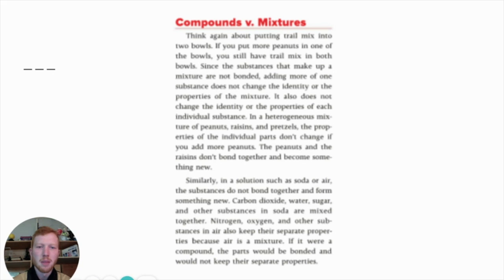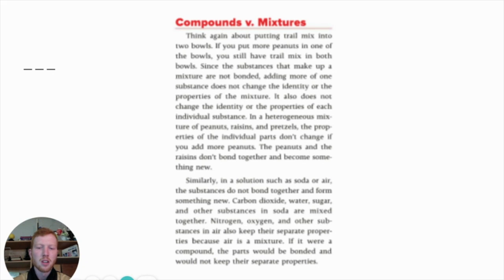Since the substances that make up a mixture are not bonded, adding more of one of the substances does not change the identity or the properties of the mixture. It also does not change the identity or the properties of each individual substance. In a heterogeneous mixture of peanuts, raisins, and pretzels, the properties of the individual parts don't change if you add more peanuts. The peanuts and the raisins don't bond together and become something new. Similarly, in a solution such as soda or air, the substances do not bond together and form something new.